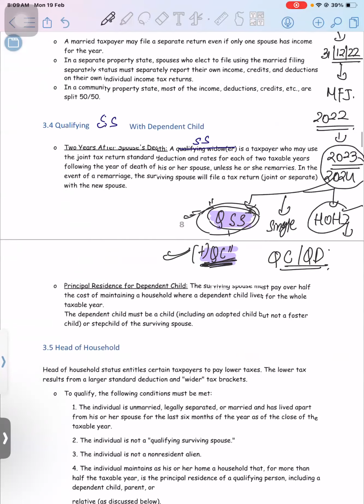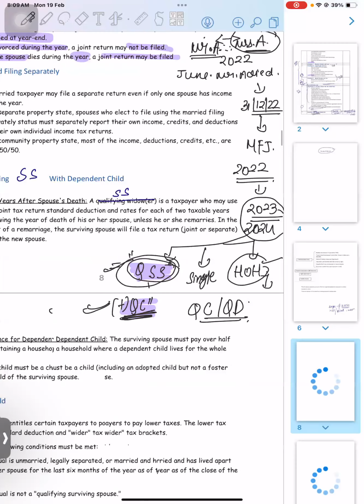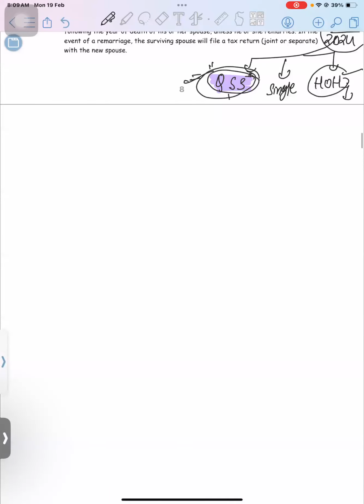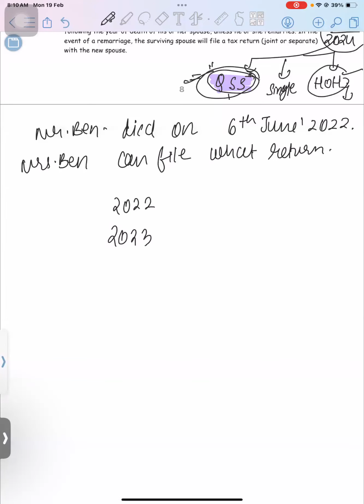I'll give you one MCQ, just let me know the answer. I'll put down one question here. Mr. Ben died on 6th of June 2022. So Mrs. Ben can file what kind of return, what filing status, in 22, 23, 24, 25?